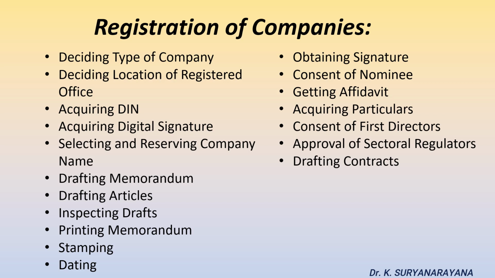Second step involves deciding the location of the registered office. The promoter has to decide the location of the registered office of the company, at least the state where the registered office is located must be decided, in case the promoter is unable to decide the exact place.